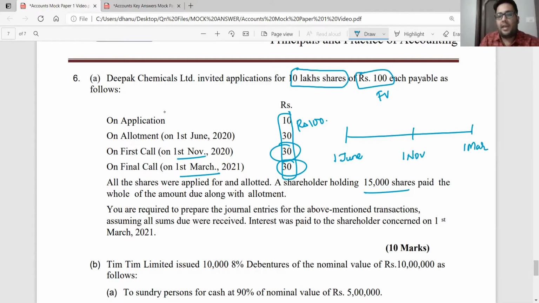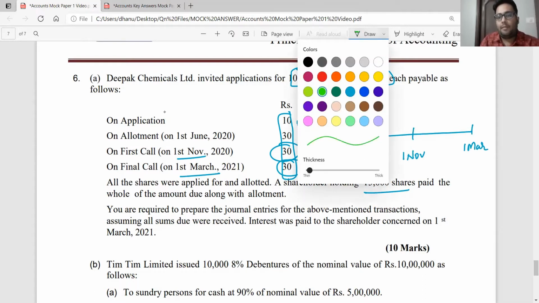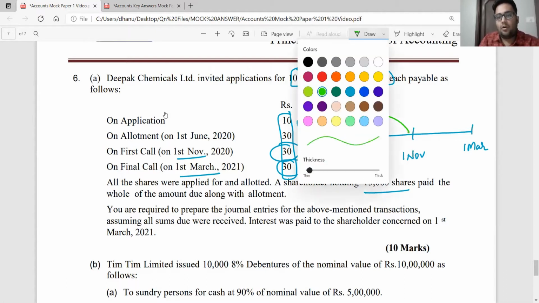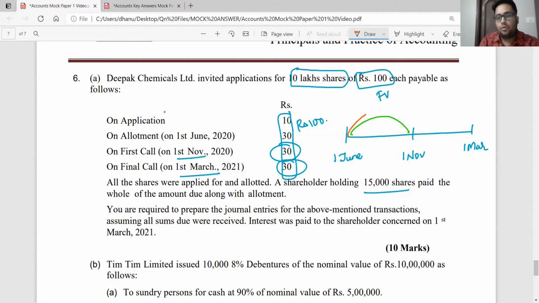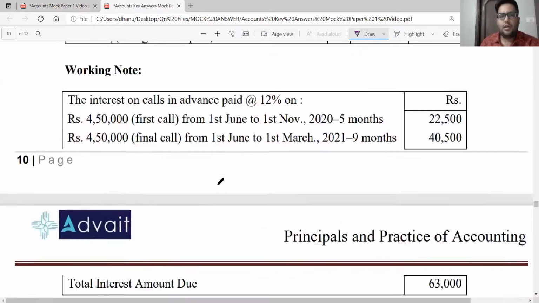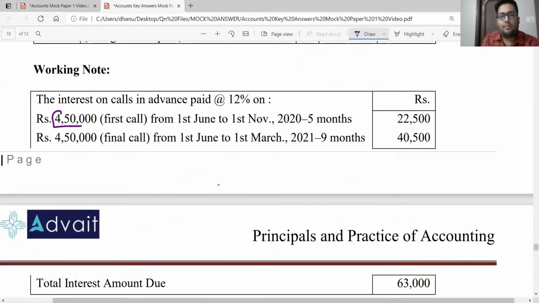So now can I say for the first call, I'm going to pay interest from 1st June to 1st November. And for the final call, I'm going to pay interest from 1st June to 1st March. So I think that is coming up to 5 months and 9 months. Yes, let us step into the calculations. Here we have 4,50,000, the amount of first call, at 12% per annum.